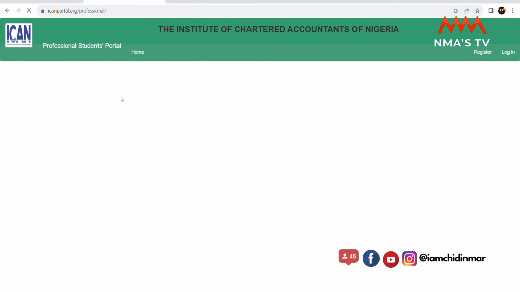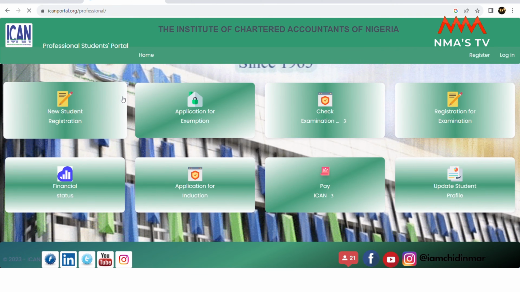The first thing you need to do is to log on to the professional student portal, icanportal.org/professional. On this portal, you can do a lot of things: new student registration, application for exemption, check examination number, registration for examination, financial status, and your application for induction. Then you get to pay ICAN on this portal as well, and you can update your student profile. But for the purpose of this video, we're looking at application for induction.